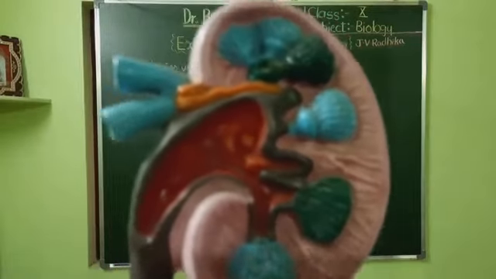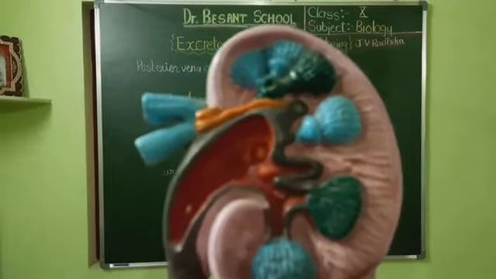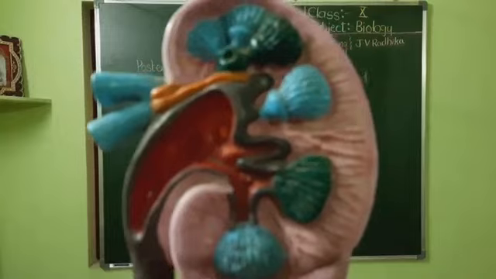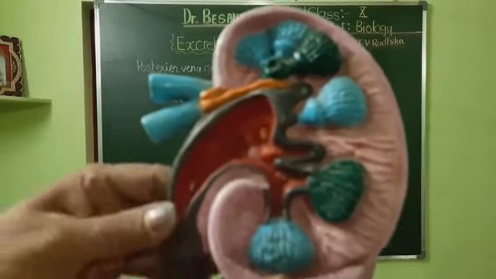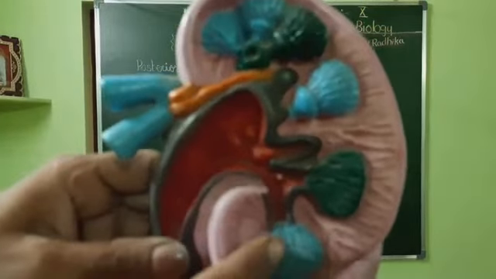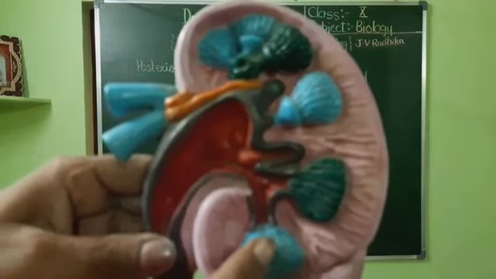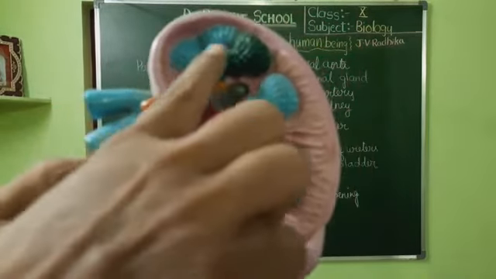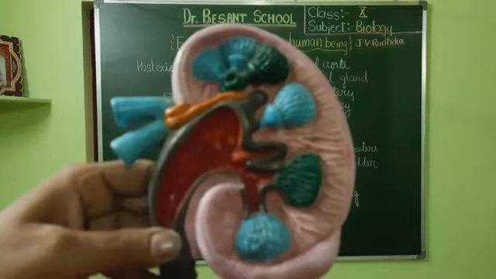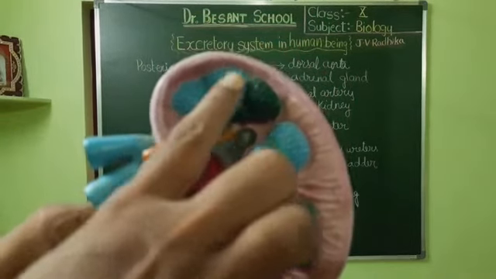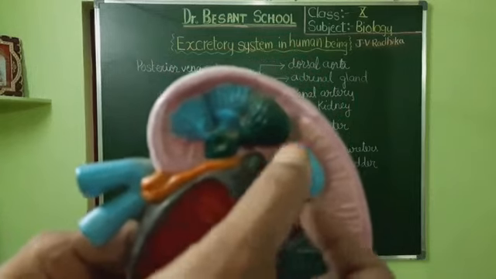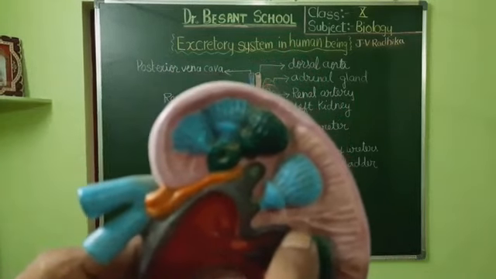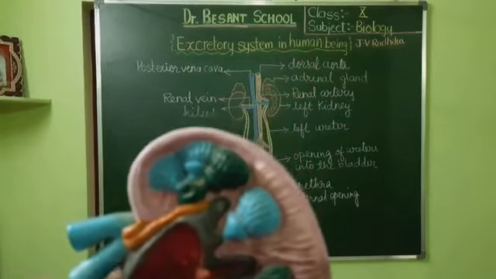Just the way the body is made up of millions of cells, the kidney is made up of 1.3 million to 1.8 million long tubular structures. Those tubular structures are called the nephrons. So all this region will contain millions of nephrons. You can see these pyramid shaped structures, isn't it? They are called the renal pyramids.